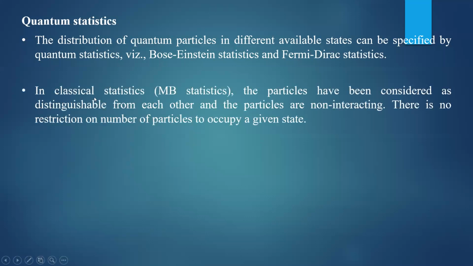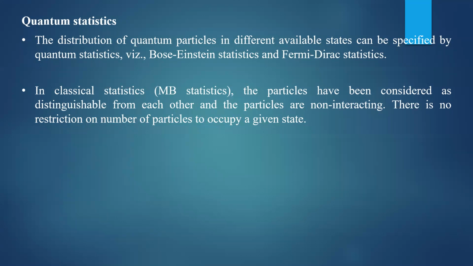In classical statistics, we have already studied that the particles have been considered as distinguishable from each other, from one particle to another particle. So there is a difference and you can name them as A, B, C, etc. They are distinguishable, they are different from one another. And also we have considered that the particles are non-interacting.